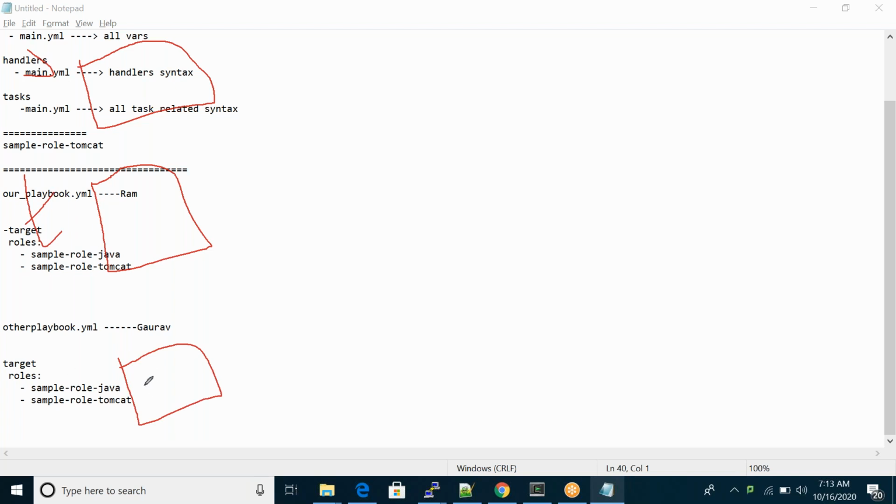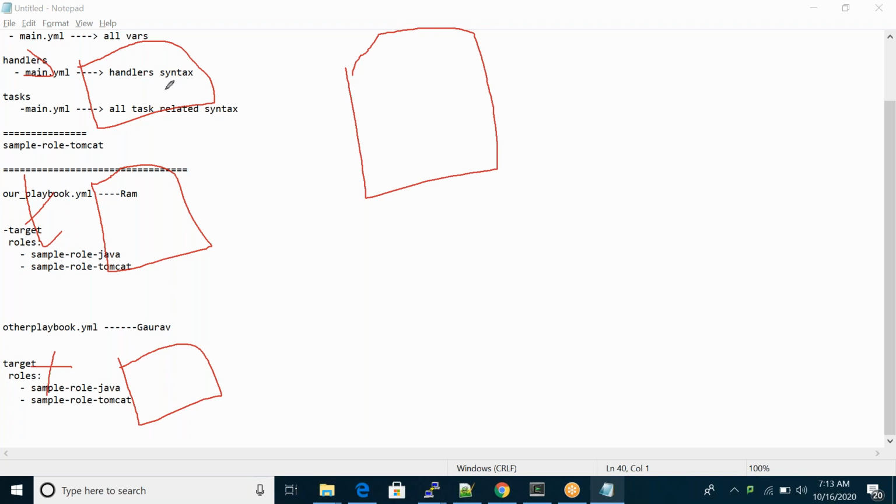Here I have one more role, for example, installing some X package. Here I have three roles: installing Java, installing Tomcat, and installing the X package. And this is my playbook.